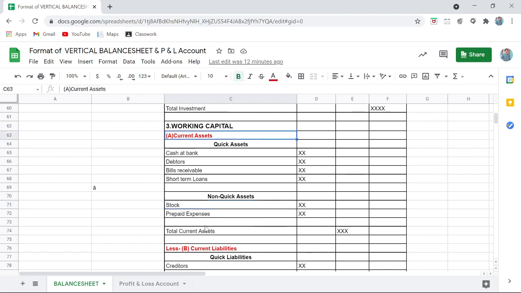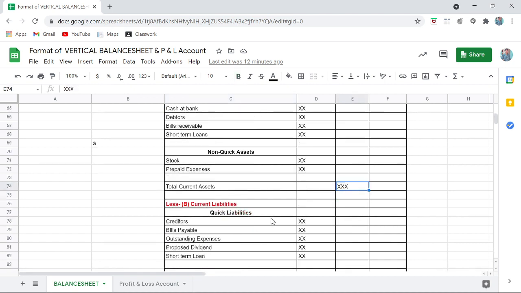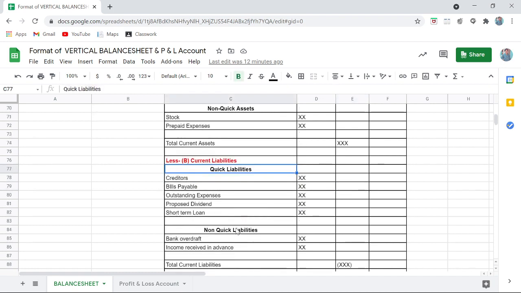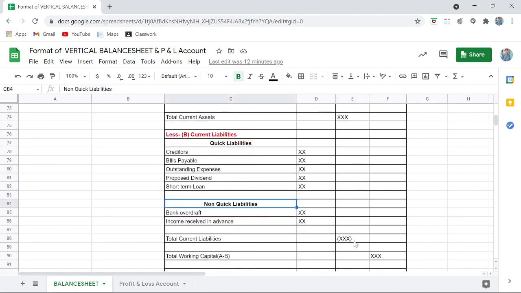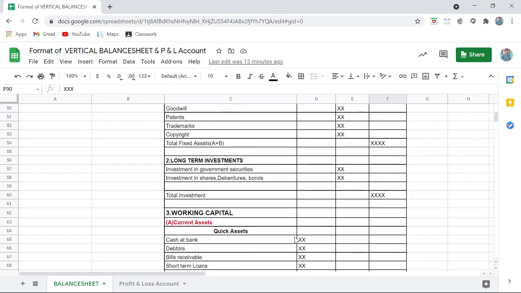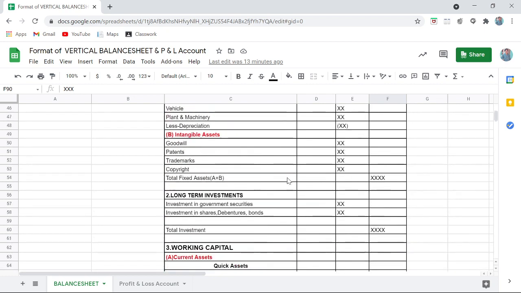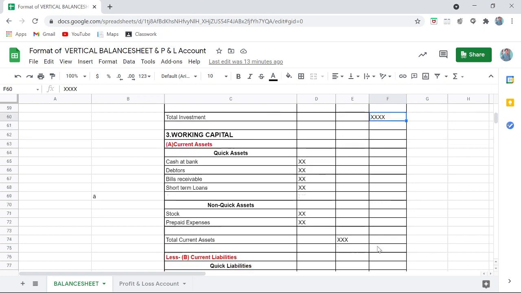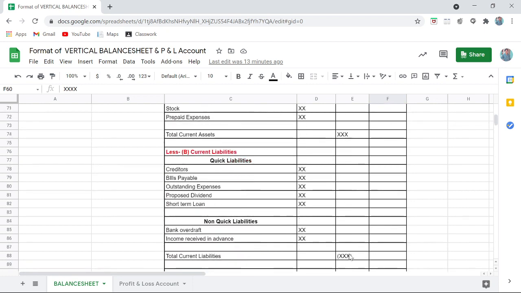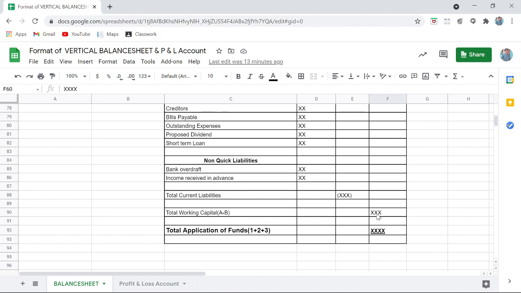So we'll make a total of quick assets and non-quick assets, and you will get total current assets. Okay, and liabilities also we will divide into quick and non-quick, and make a total which will be current liabilities. So current asset minus current liabilities, you will get working capital. Now I have three totals. You have fixed assets, total long-term investment, and working capital, current asset minus current liability. After adding these three, you will get total applications of fund, 1 plus 2 plus 3, which you can also call total capital employed.